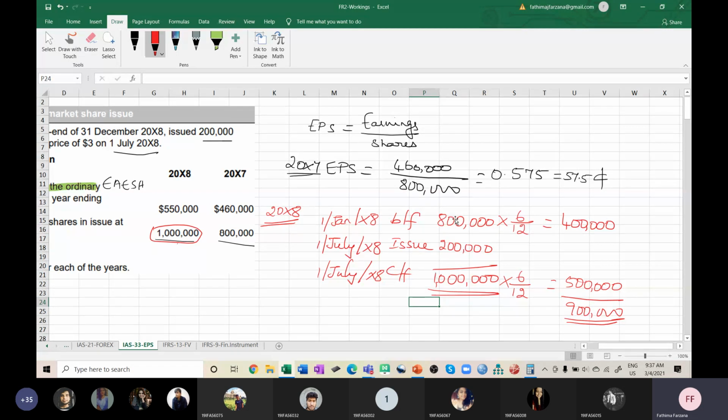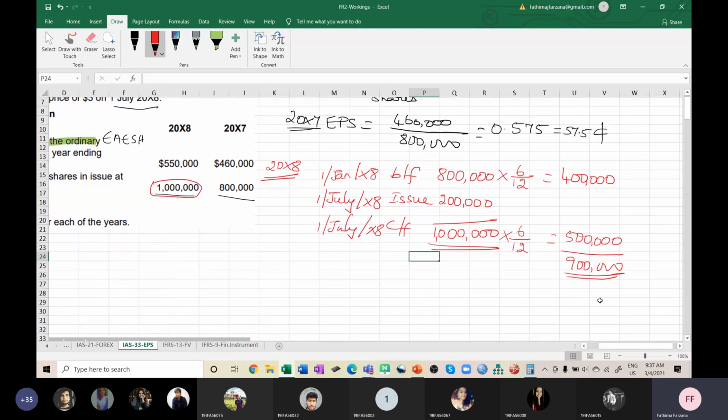From July onwards, this 800,000 became 1 million shares by a fresh issue of 200,000 shares. This 1 million is from July to December. So into 6 by 12, I'll take 500,000. Okay, this is called the weighted average. I multiplied with the number of months, so the months are the weight here. So the weighted average is 400,000 plus 500,000, which is 900,000.